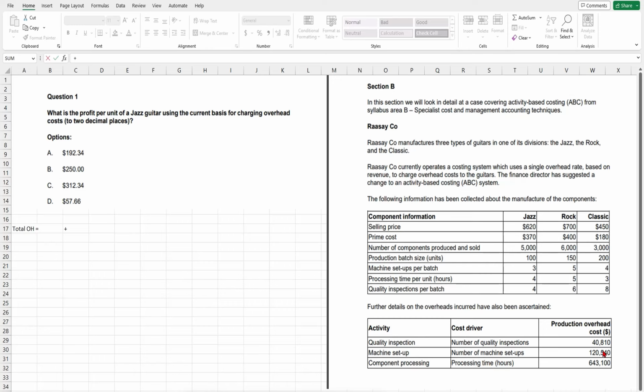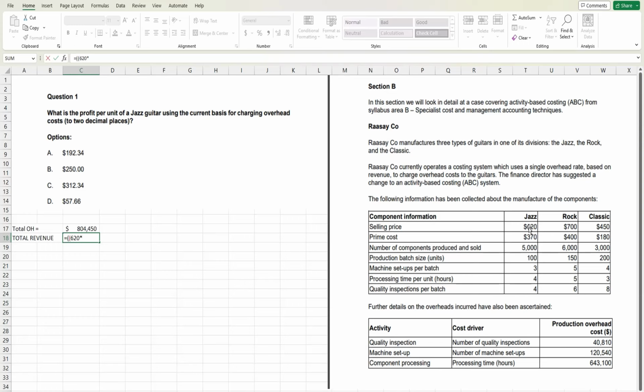Now the question says the company is charging overhead based on revenue, so we need the total revenue. The selling price for the jazz is 620, and the number of units we sold is 5,000.